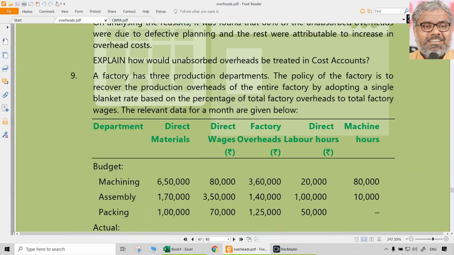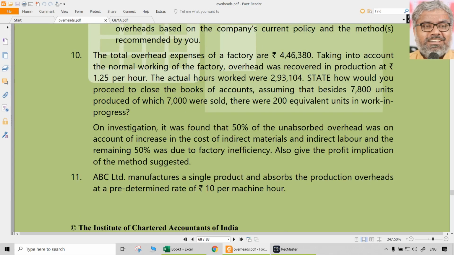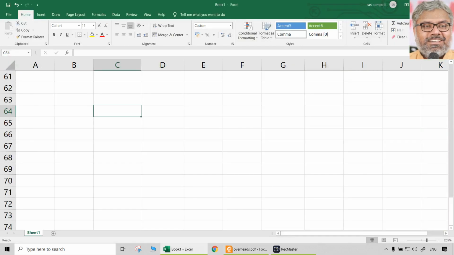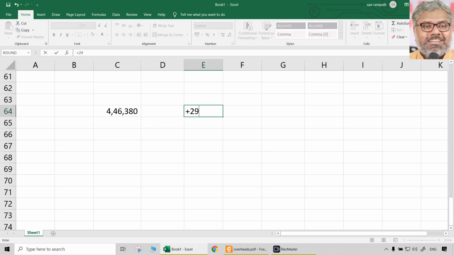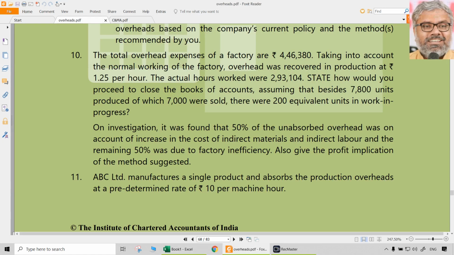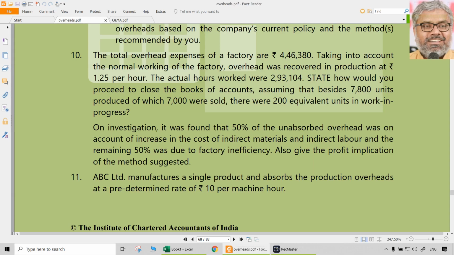Before going to this question number 9, which we will do anyway, let us do similar questions so that straight away we can understand this concept of under or over absorption very clearly. Now question number 10, the total overhead expenses of a factory are 446,380. Taking into account the normal working of the factory, overhead was recovered in production at the rate of 1.25 per hour. Actual hours worked were 293,104. 293,104 hours are worked, recovered at 1.25 per hour means absorbed overheads are 366,380.